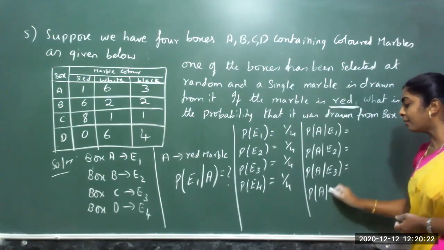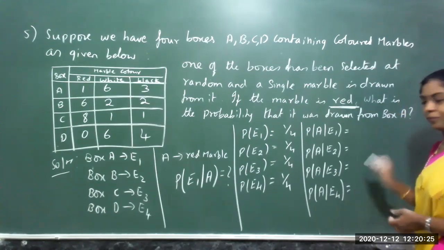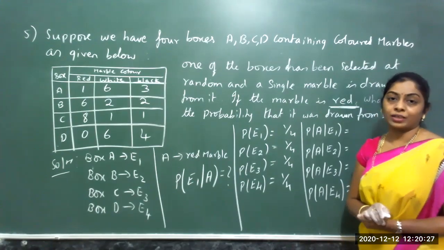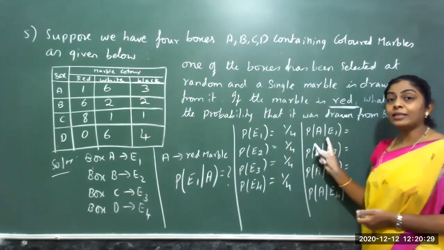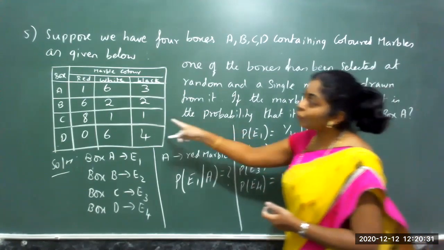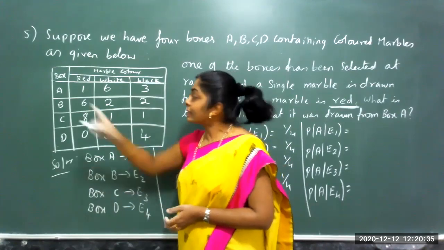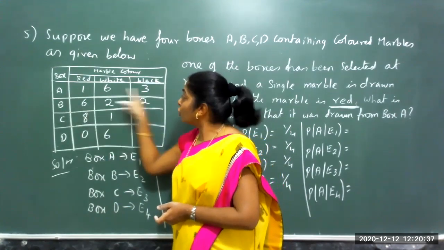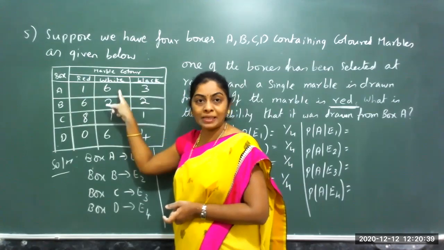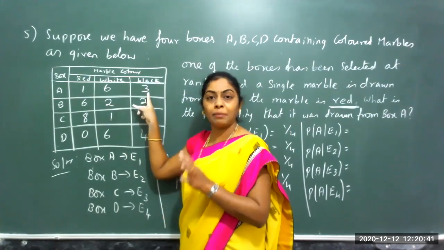Probability of getting a red marble from box 4. Let us see how to rearrange. Probability of getting a red marble from box 1, I have to use this table and rearrange. Now, in this table, we are saying in box 1, there are totally 10 marbles: 1 plus 6 is 7, 7 plus 3 is 10 marbles.